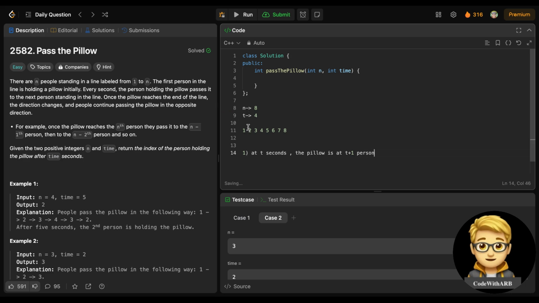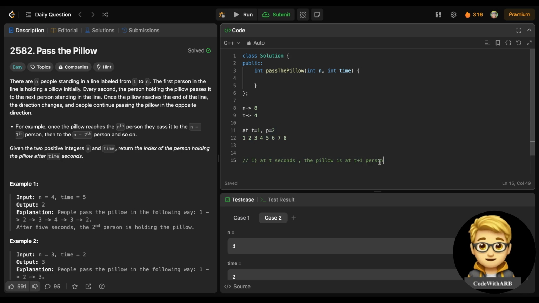That is for sure. At t equals 1, the pillow is at person 2. At t equals 1, person 1 will pass it to person 2, so person 2 has the pillow right now. So at t seconds the pillow is at person t plus 1.